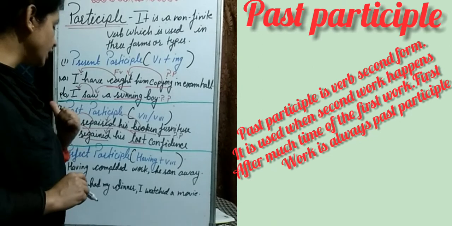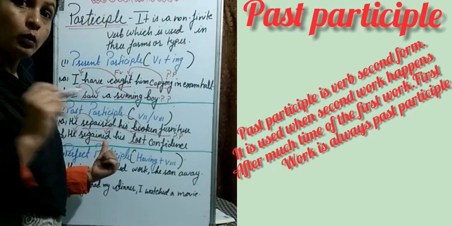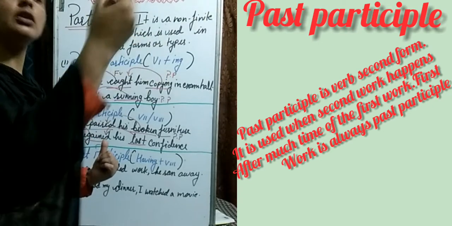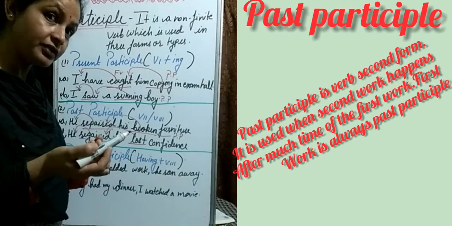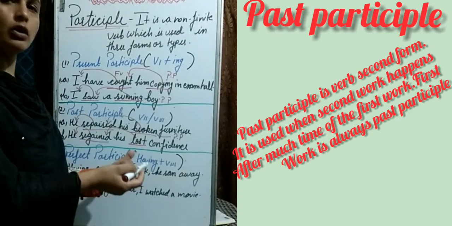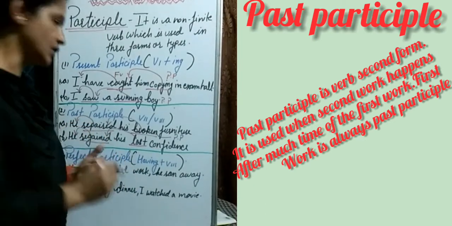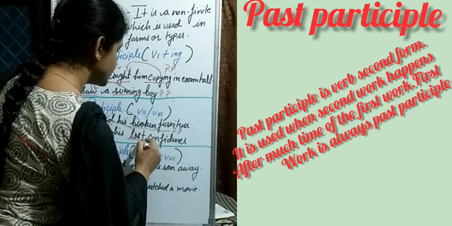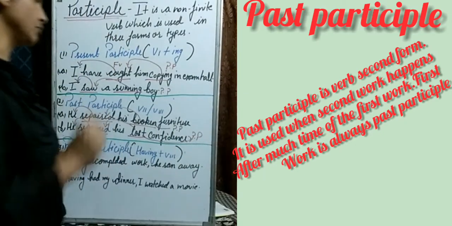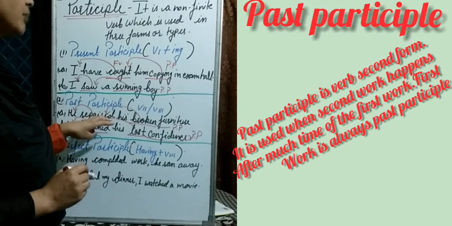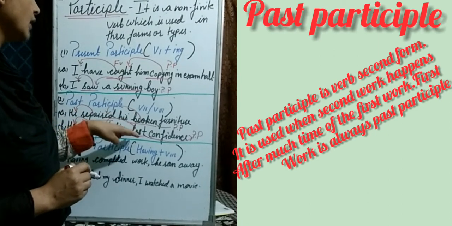He regained confidence which was lost a long time ago. So the act that happened first here is lost. First he lost his confidence and then he regained it. So this lost is the past participle. Now children, there is a gap between repaired and broken, regained and lost.